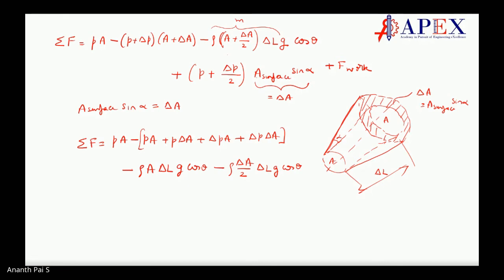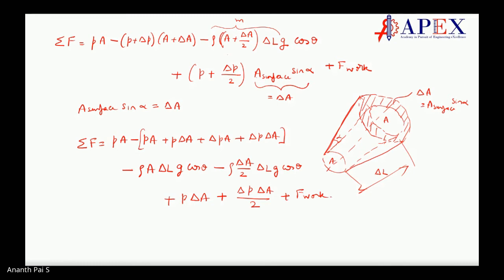Okay. Plus here, if you consider in this part, we will have plus P delta A plus delta P delta A divided by 2. Make sense? Plus F work. Correct, students?